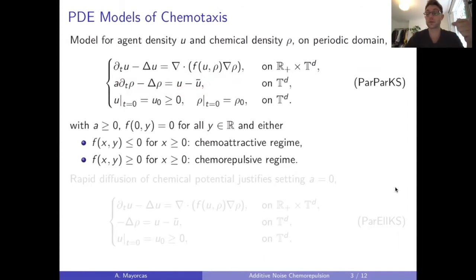So the cell density generates the potential term. And the coupling occurs here through this transport term and through this possibly nonlinear term in here. This is what we'll call the nonlinear sensitivity.